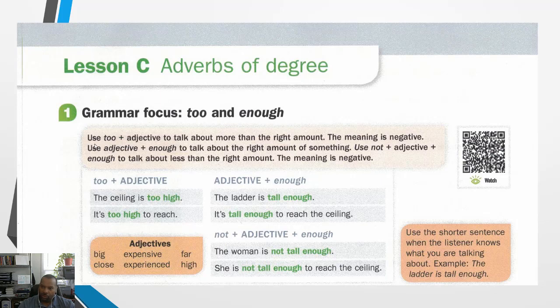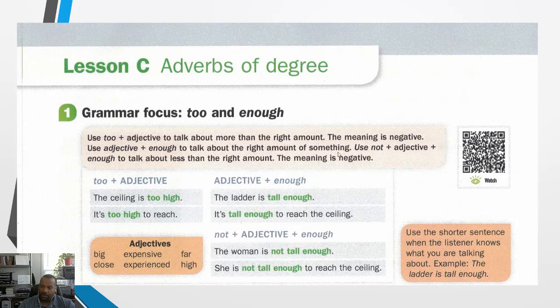They want us to use too plus the adjective to talk about more than the right amount. So more. The meaning is negative. Use the adjective plus enough to talk about the right amount of something. So just enough.